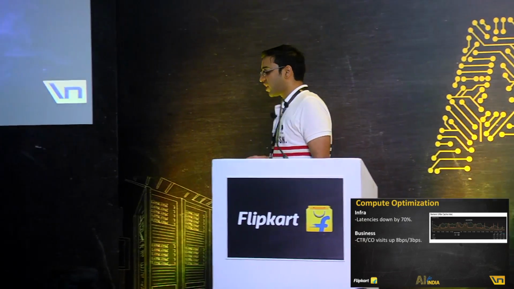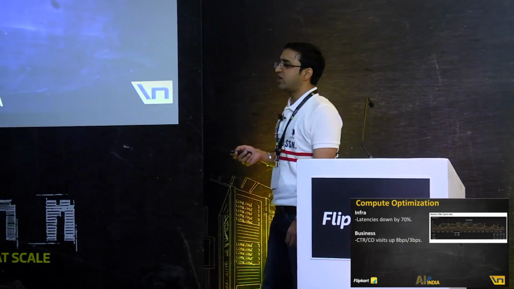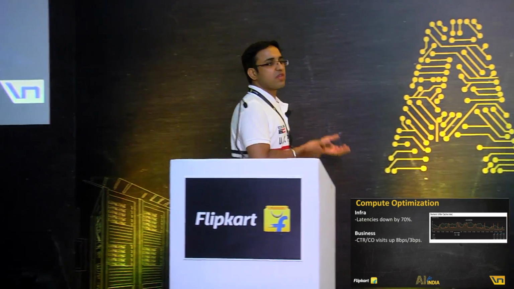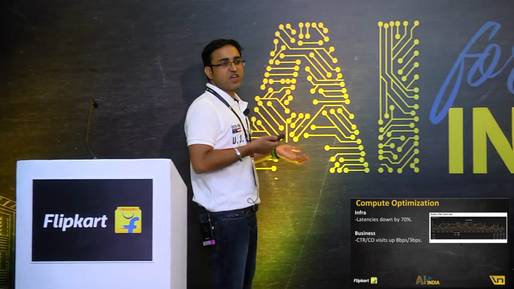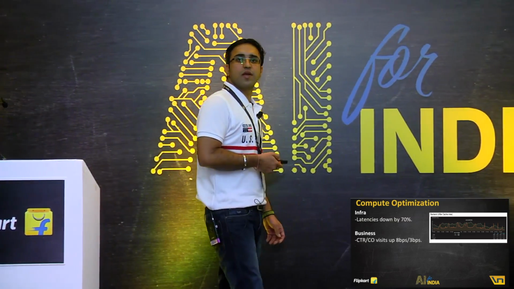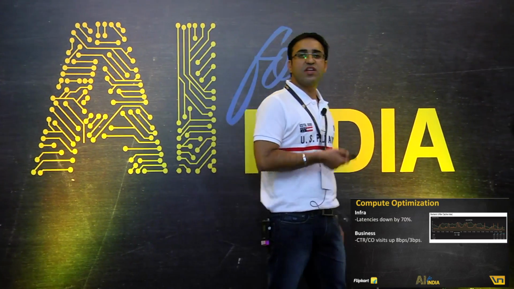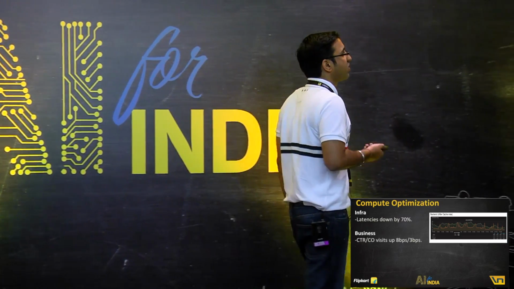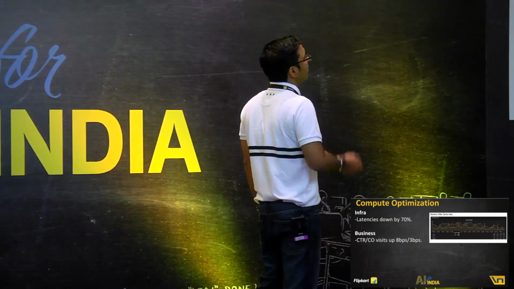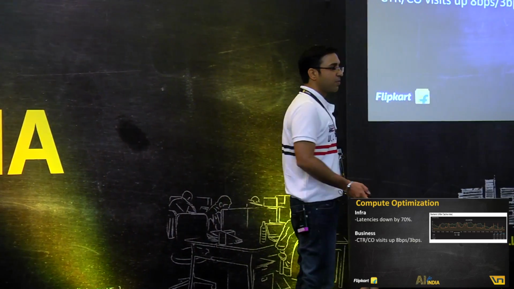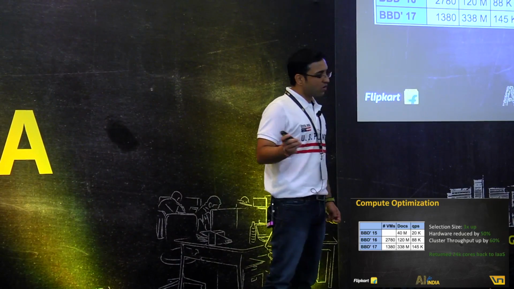Moving on to the summarization slides, just by doing a sorted tiered index, we got our latencies down by 70%. Just because it was less memory fragmented, the boxes actually started showing a higher throughput. Our latencies were down, and hence the CTR and the business metrics that we saw also started seeing an uptick. We got our CTR and checkout per visit up by 8 and 3 bps respectively. These are the Flipkart scale. Moving on to the last slide,